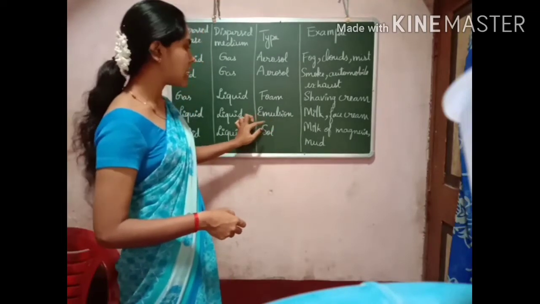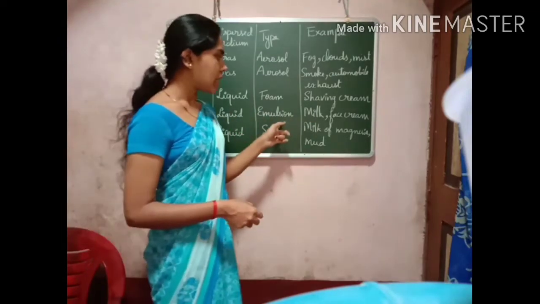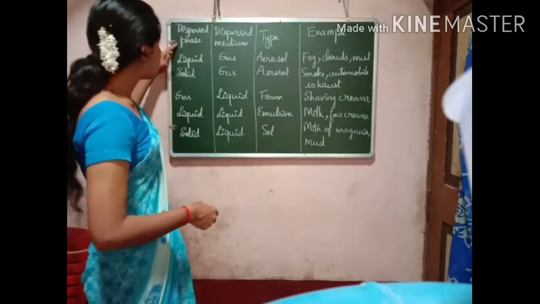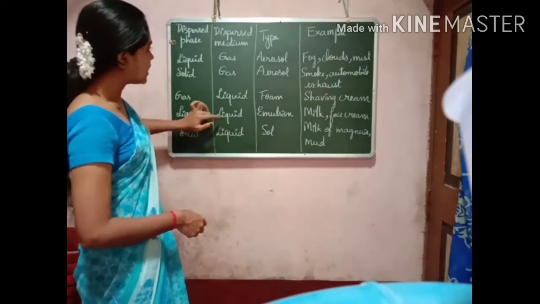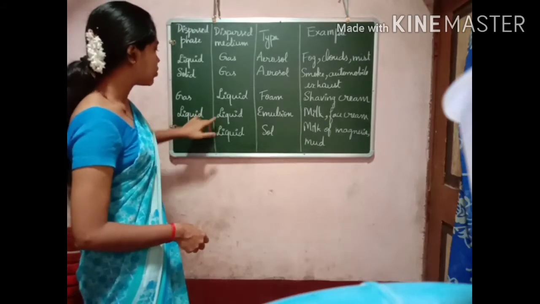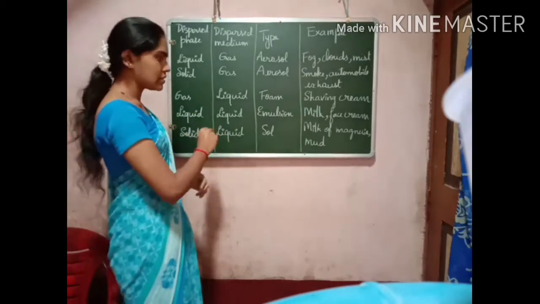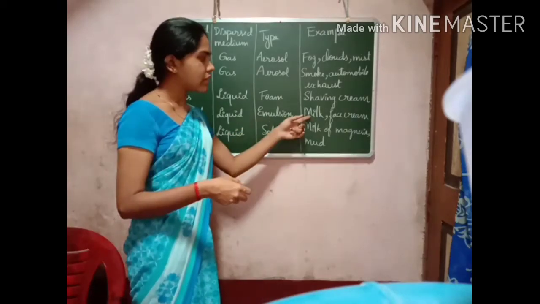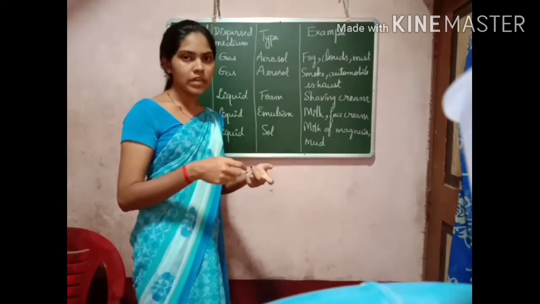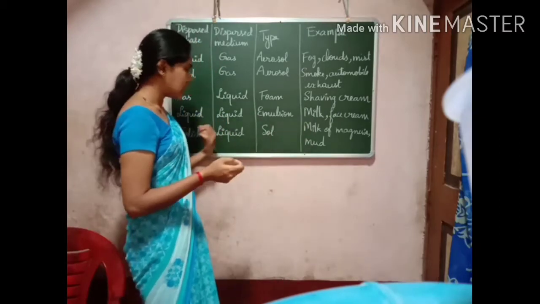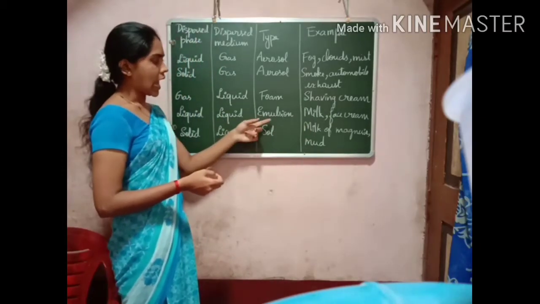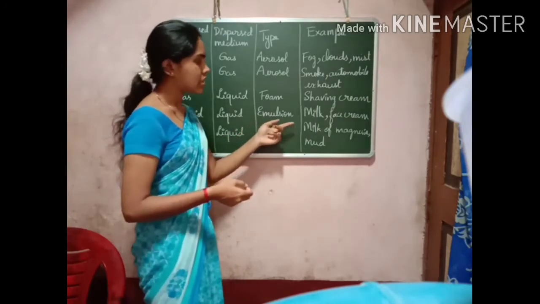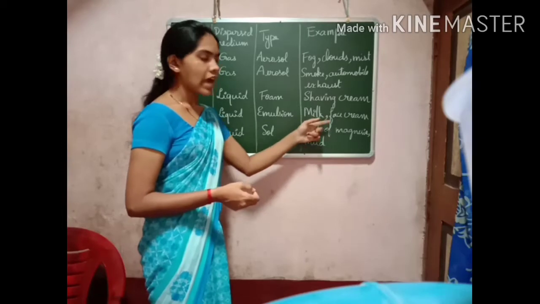The next thing is emulsion. What is an emulsion? Milk is an emulsion. Face cream is also an emulsion. Here the dispersed phase is liquid and the dispersed medium is liquid. Both are liquid; liquid is dispersed in liquid. In liquid milk, water and milk particles are present. So liquid is dispersed in liquid, and we call it an emulsion. The type of colloid is emulsion. Examples are milk and face cream.